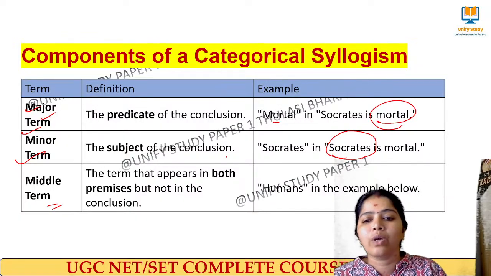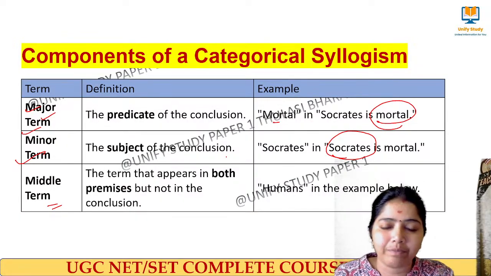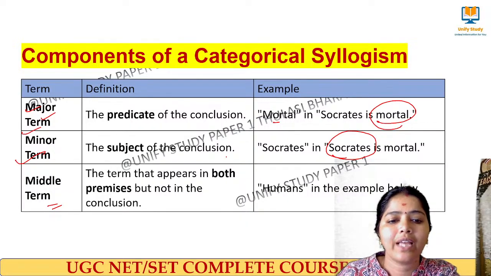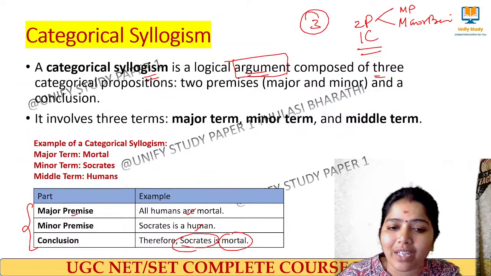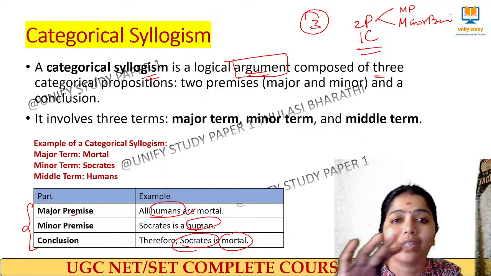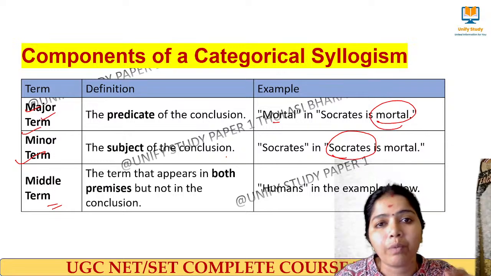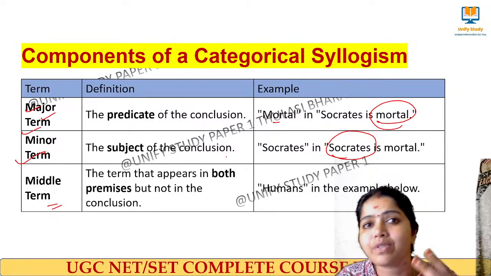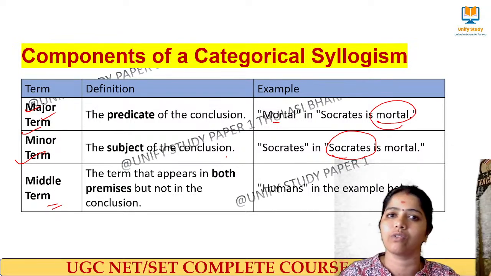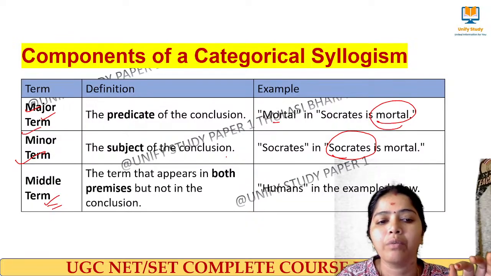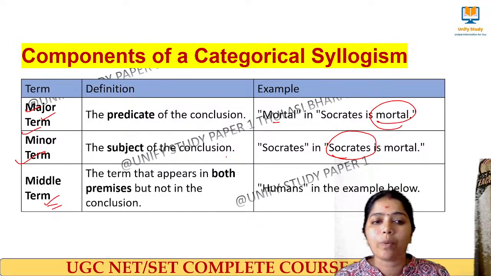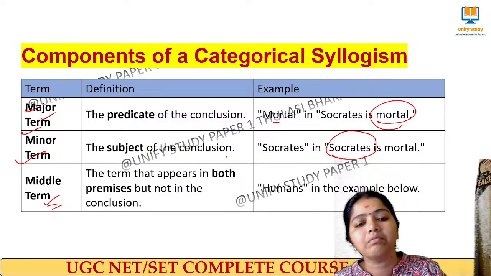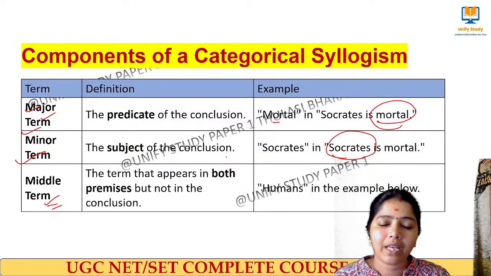The middle term is the one we saw in the example. In the example, we had: all humans are mortal, Socrates is a human. See here, the term human is repeated in the premises, not in the conclusion. So a term which appears two times in the premises but not in the conclusion, that term we call the middle term. So we have the major term, minor term and middle term. Am I clear? Yeah, this is how we have to do it.